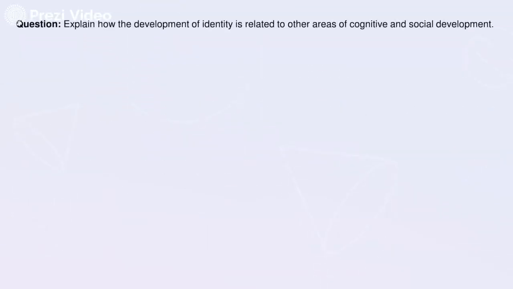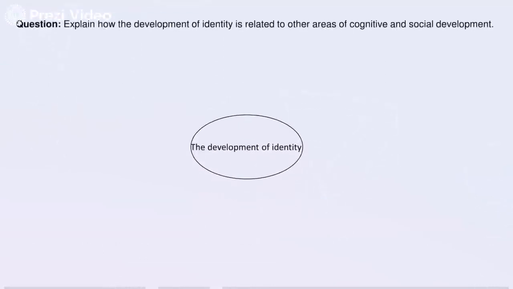So we'll keep the question at the top of the page here: explain how the development of identity is related to other areas of cognitive and social development. We'll start by putting the development of identity in a bubble in the middle of the page, because everything that we write in this essay has to be about the development of identity and how it's related to other areas of cognitive and social development.